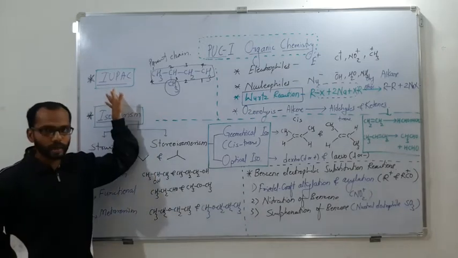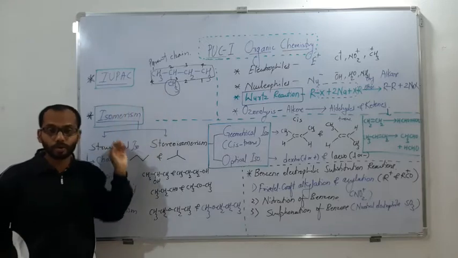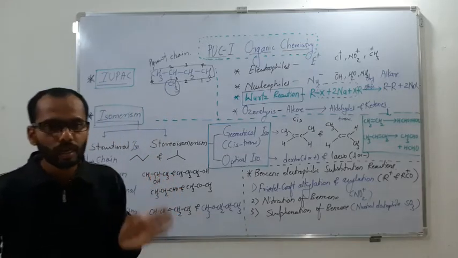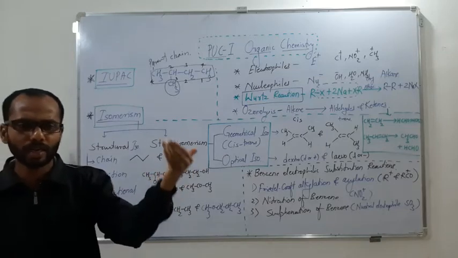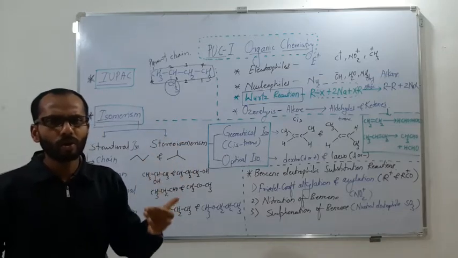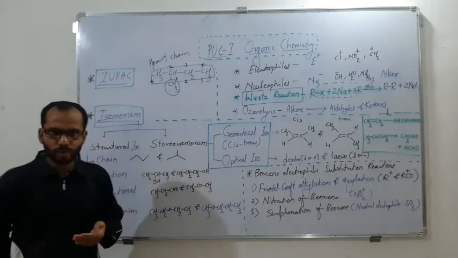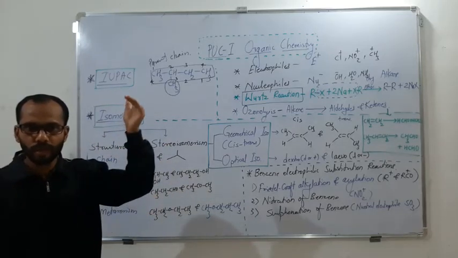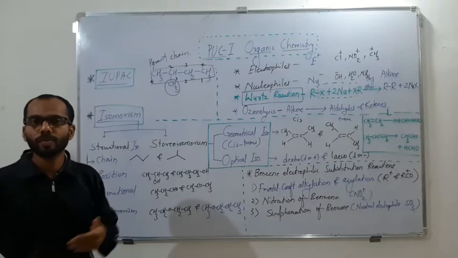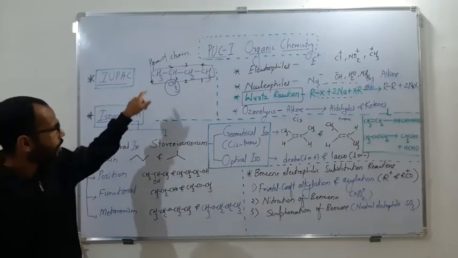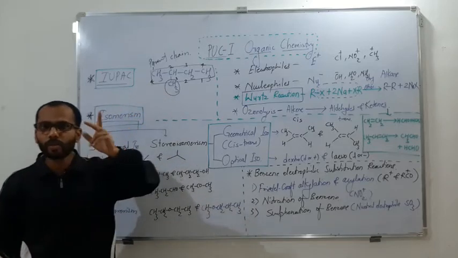So this is all regarding nomenclature. And for the functional groups, you need to add all the prefixes and suffixes. You got the data from the first year itself: the alcohol, the aldehyde, the ketone, the carboxylic acid, these are all functional groups. Others are also there. You get the suffixes and prefixes for all these functional groups, because sometimes a given compound will contain more than one functional group.